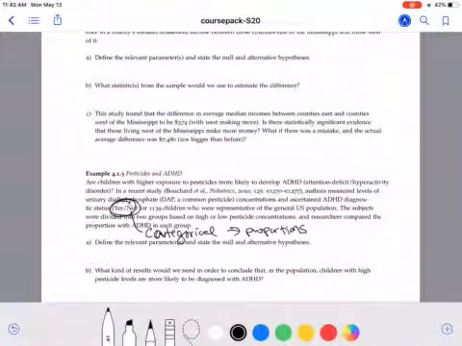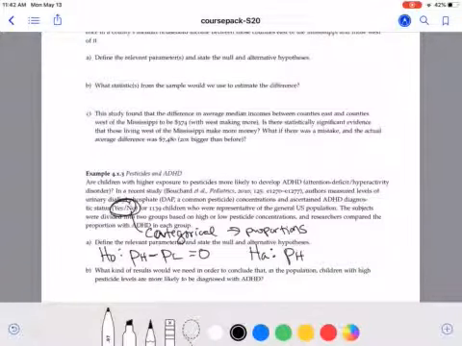Instead of using P1 and P2, the 1 and 2 are just placeholders. We could also do something like the proportion from the high group with ADHD and the proportion from the low group. And we compare these by checking if their difference is 0, or equivalently that they're equal. Now, when we think about the direction we're looking at for the study, we wanted to know if higher exposure was more likely to develop ADHD. So if higher exposure is more likely to develop ADHD, we would expect the proportion for the high group, H, to be higher than the proportion for the low group. So our direction here is if this difference is positive.